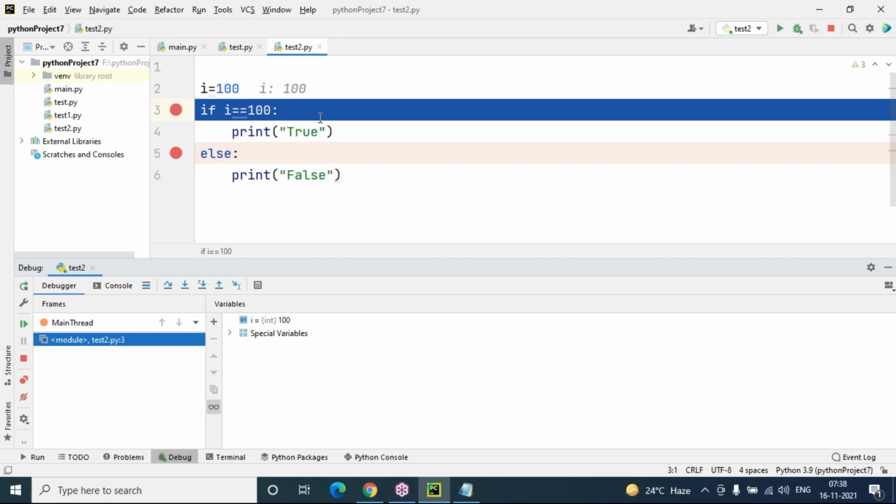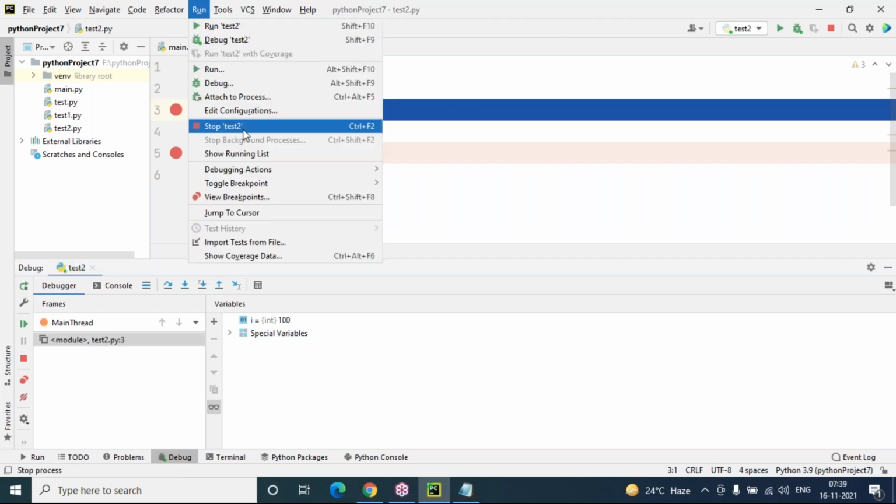So that will be easily found here. Okay, so this is a simple if else condition. If you want to stop debugging, meaning you want to come out of the run while the program is executing, and right now I don't want to continue this program, I want to stop debugging, then what do we need to do here? Simply go to the Run menu and click Stop test2.